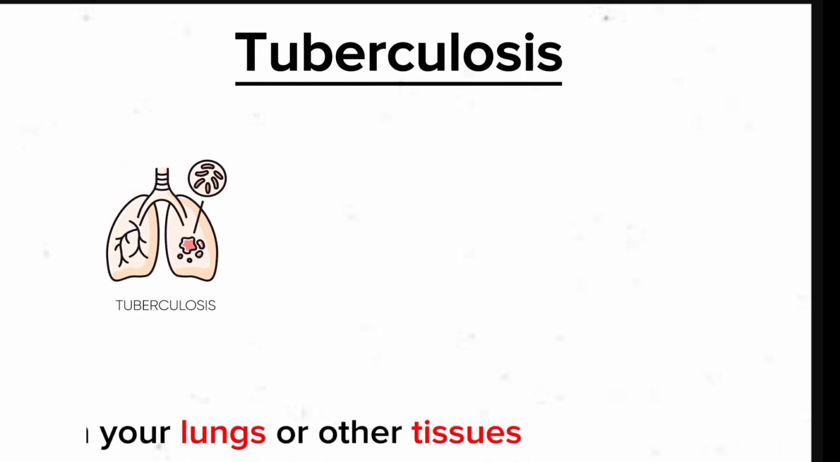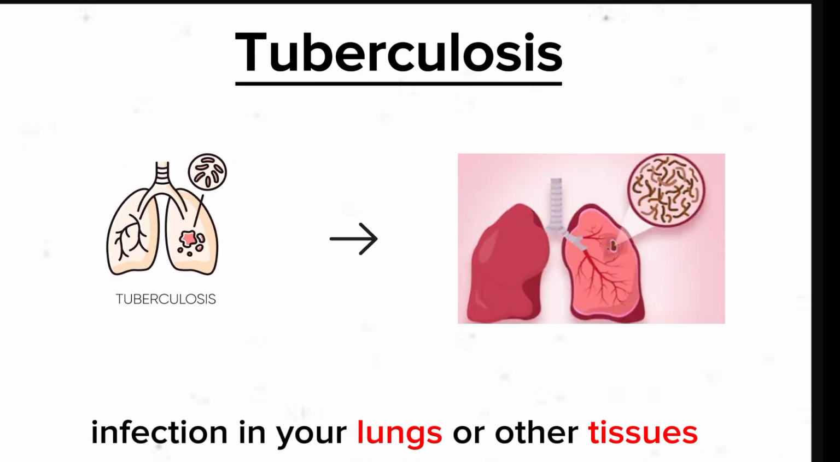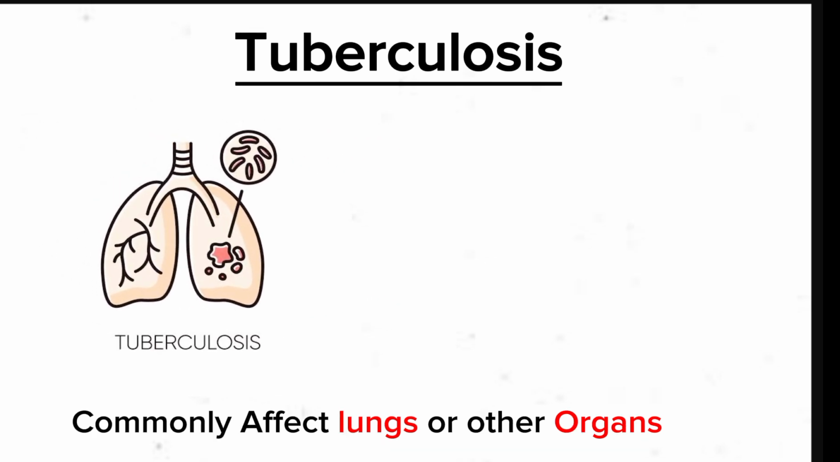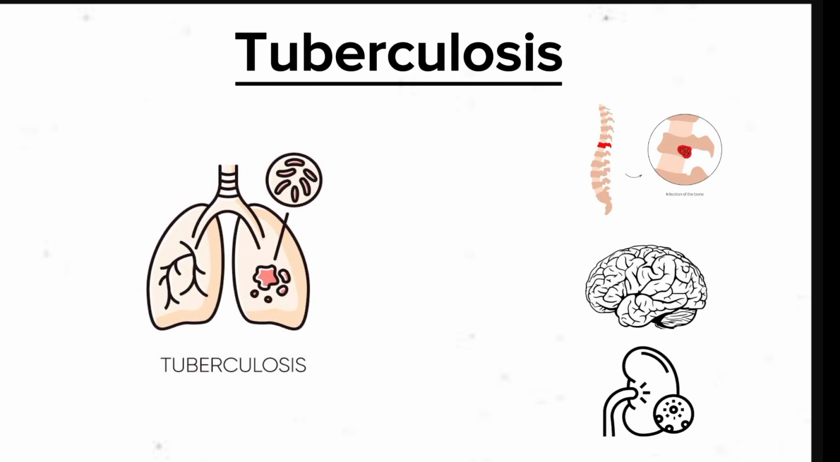Tuberculosis is an infectious disease that can cause infection in your lungs or other tissues. It commonly affects your lungs, but it can also affect other organs like your spine, brain, or kidneys.